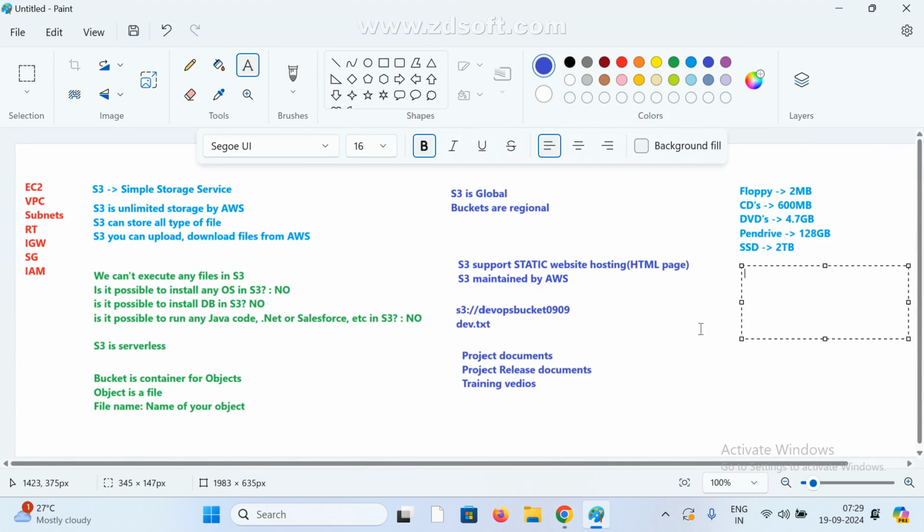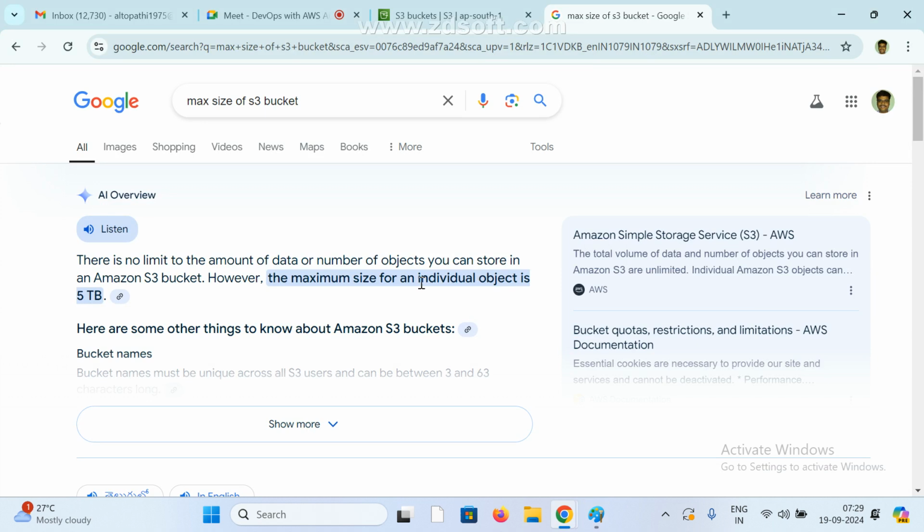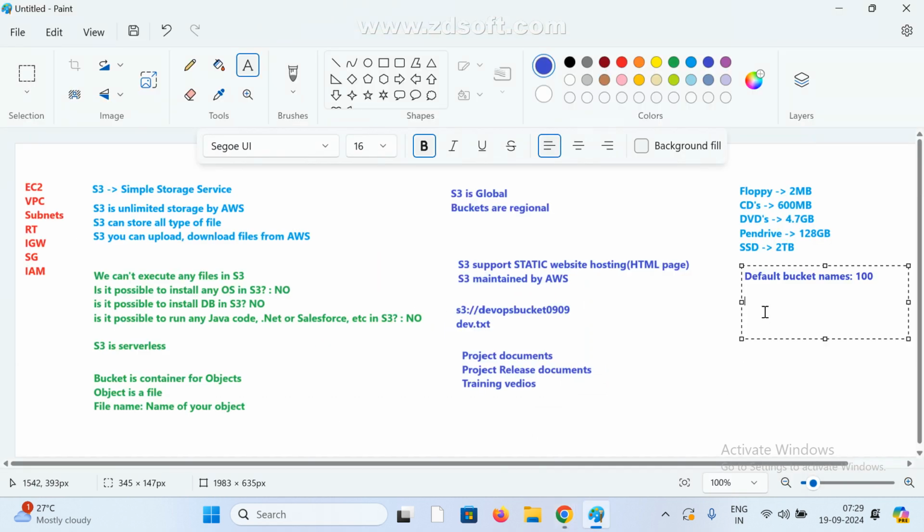Bucket names default is 100, and default storage is 5 terabytes. If you want, we can increase it, but we need to pay. This is what they ask one or two people: the maximum size of an individual object is 5 TB. If you want more than 5 TB, it is possible, but you need to contact the AWS people, and they will allow it. Okay, so this is important.